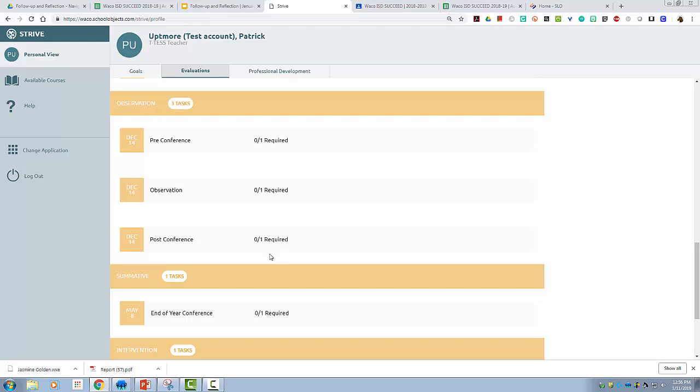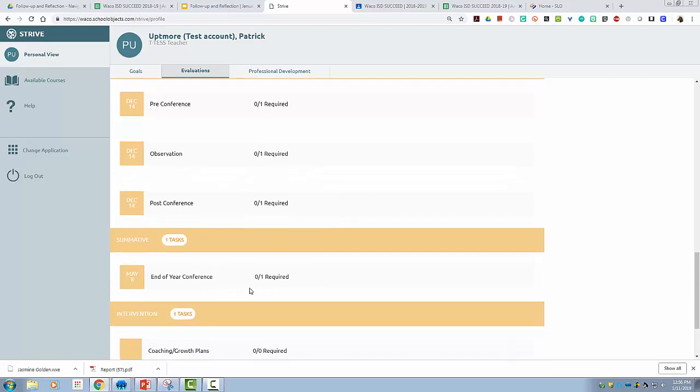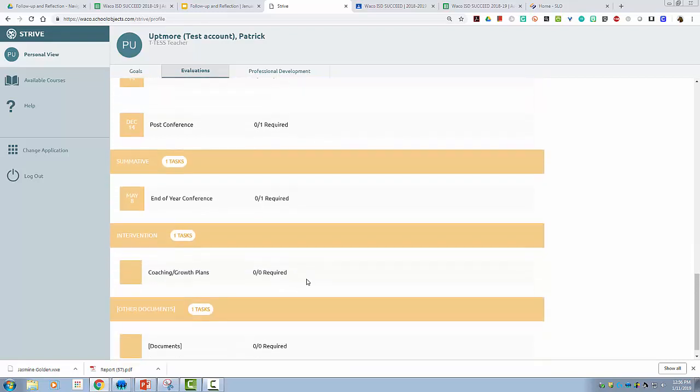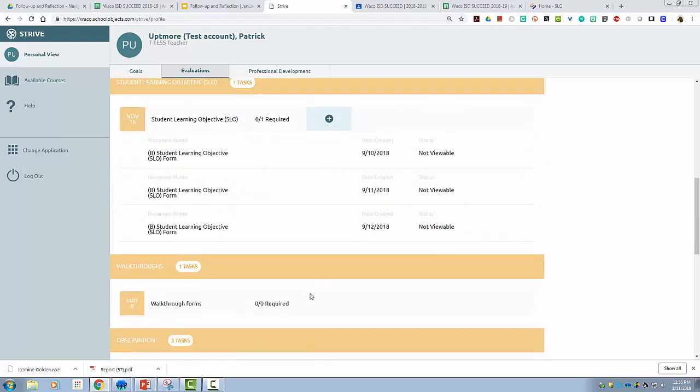Mentors and new teachers, this is a great thing to sit down and share with one another. New teachers, have your mentor assist you in growing towards that area of refinement and helping you to collect evidence to support your growth in that area of refinement. And again, any of that evidence you can provide here in the Eduphoria platform to have for your end of year conference. So you can see here the end of year conference form, once that's added, will be in place. And if you do have a coaching plan, that form is in here as well.